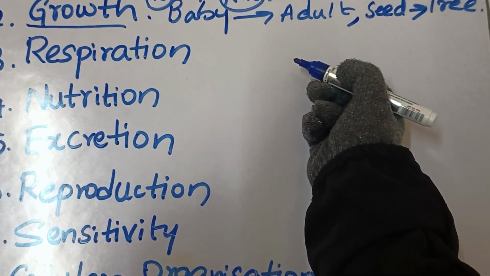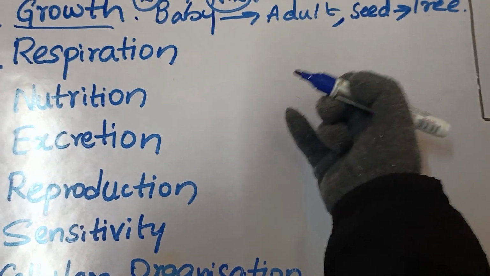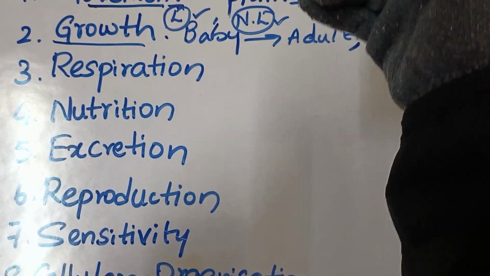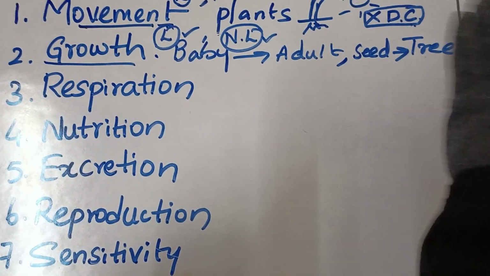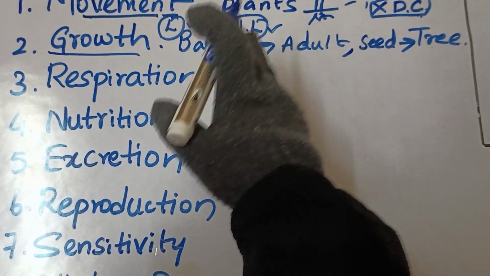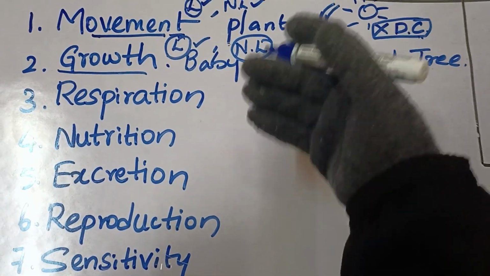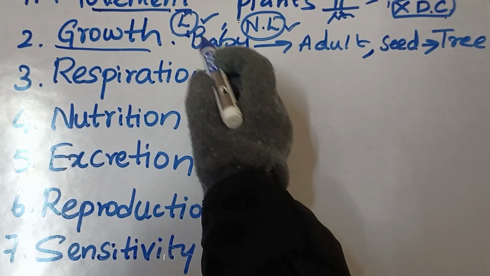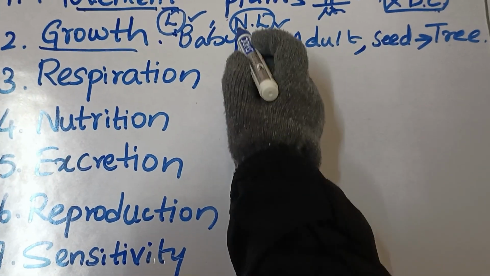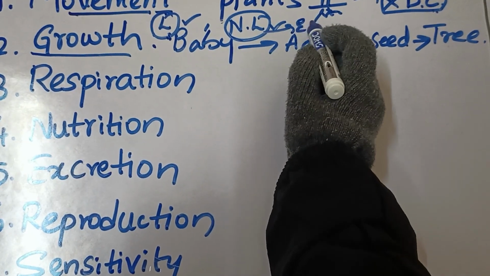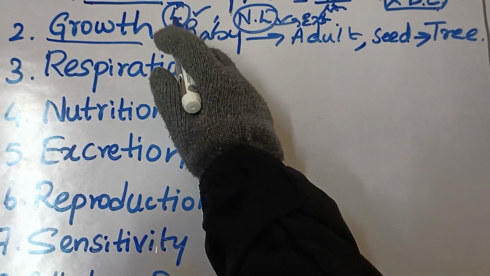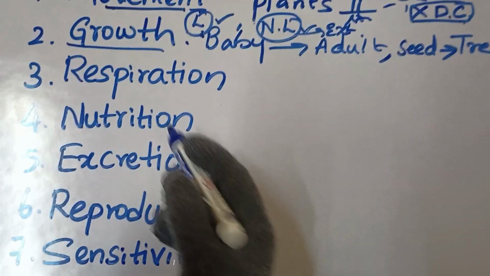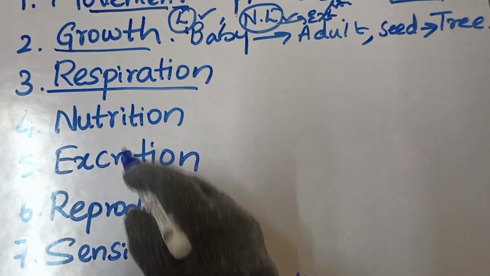For example, fire grows with an increase in oxygen. Likewise, mountains also increase in size, because when wind carries the soil, that soil gets deposited on the mountain, and because of that, the mountain also grows. So growth is present in living beings. What type of growth? That is internal growth, whereas growth present in non-living things is external growth. Living organisms' growth is internal, that means growth happens by cell division. Clear?